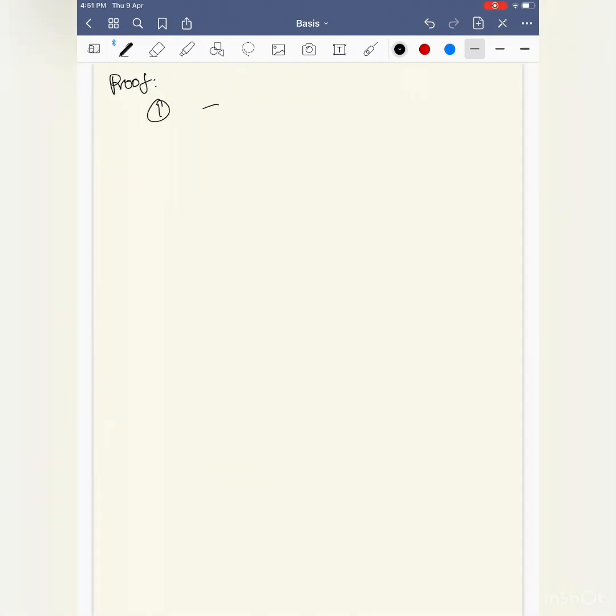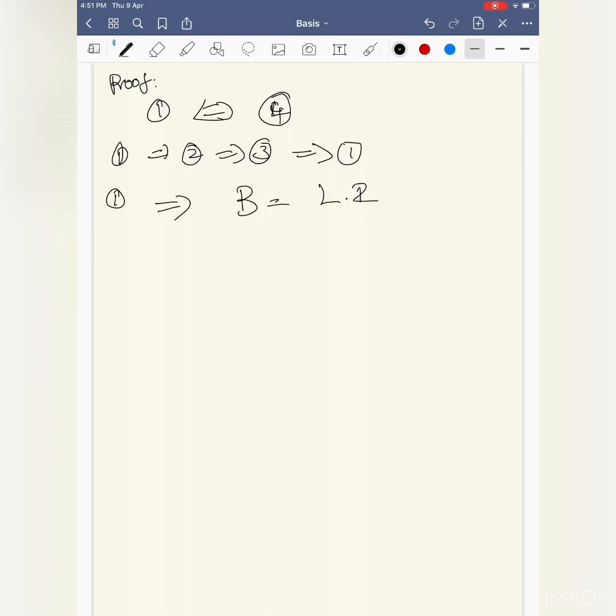As I already proved 1 implies 4, I don't want to prove it like 1 to 2 to 3 to 4, not like that. What I will do is this: 1 implies 2 implies 3 implies 1. This is the cycle I will prove. So for 1, B is a basis, we have B is linearly independent and spanning.